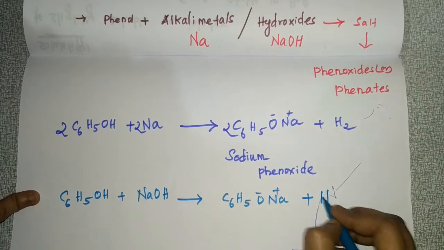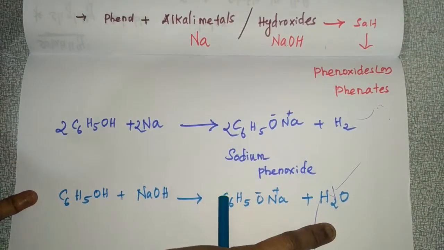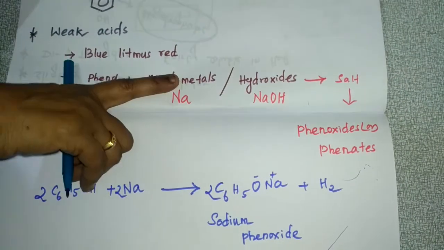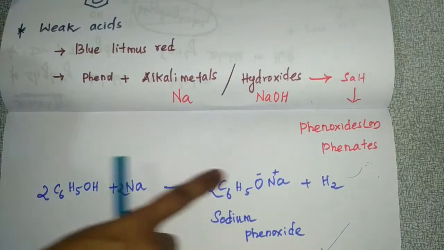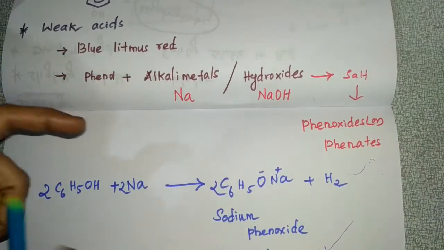The byproduct will be water, because here you are using hydroxide. These are the reaction examples: when phenol reacts with alkali metals and their hydroxide, it produces a salt, sodium phenoxide or phenates. This is the second fact.